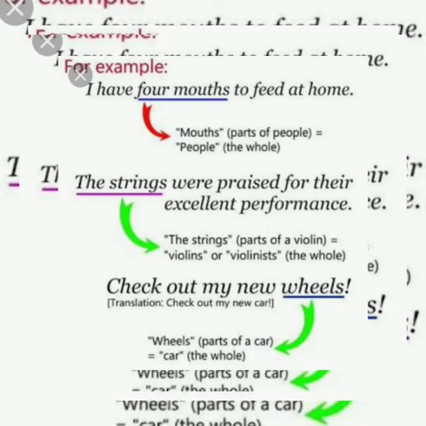So let us see some of the examples here. I have 4 mouths to feed at home. Here 4 mouths literally means people. So mouths are the parts of the people. So for people they are using mouths. The strings were praised for the excellent performance. The strings here represent the parts of the violin. Check out my new wheels. So wheels again represent the parts of the car. So it's a figure of speech when the part is represented as a whole, or the whole is represented as a part.